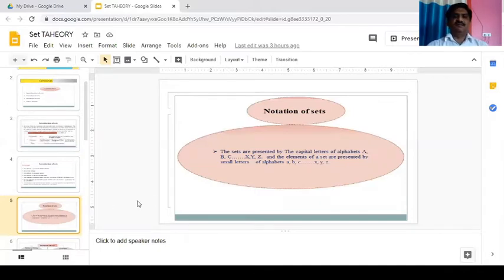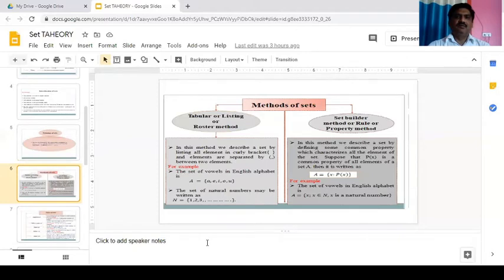Notation of sets. Sets are represented by capital letters of the alphabet: A, B, C, X, Y, Z, and the elements of a set are represented by small letters of the alphabet: a, b, c, x, y, z.